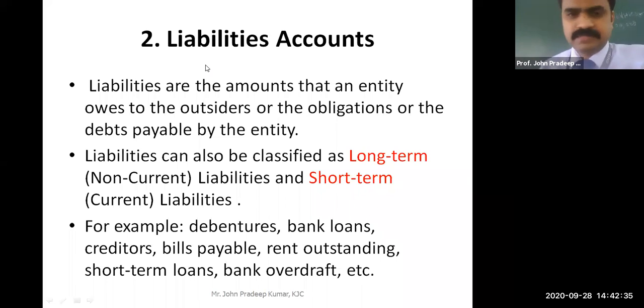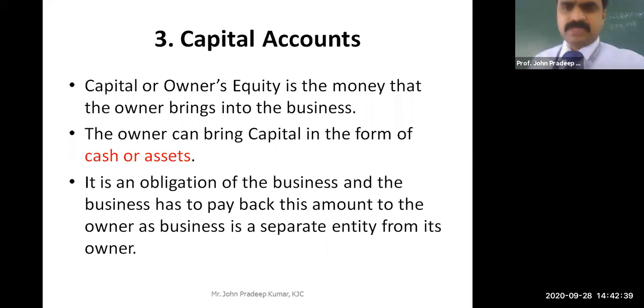Okay, after this. Next is capital account. Remember what approach we are learning? We are learning the American approach, or the modern approach, where we classify the accounts into assets, liability, and capital account. After this we will learn the traditional approach, debit and credit. So capital account is the owner's account.